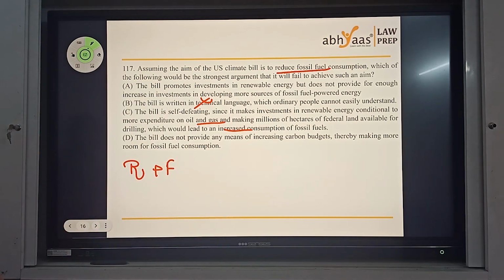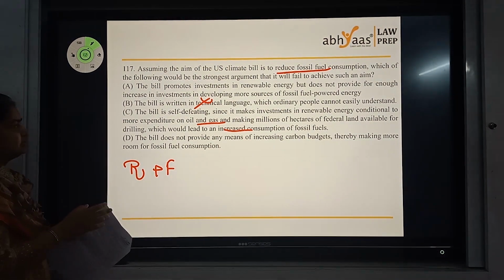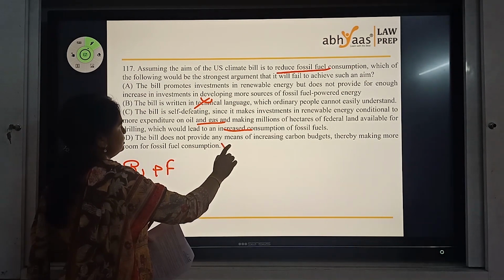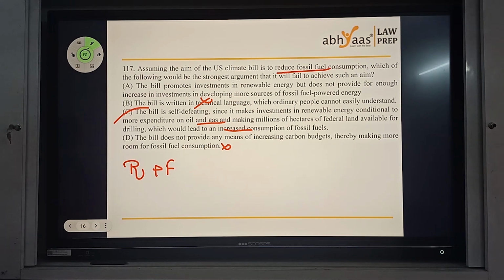The bill doesn't provide any means of increasing carbon budgets, thereby making more room for fossil fuel consumption. Carbon budget and carbon footprint, that's a different concept and it has nothing to do with investments. This doesn't seem to be an answer. The best fitting answer looks like C here, 117. C is an answer. Not at all difficult language.